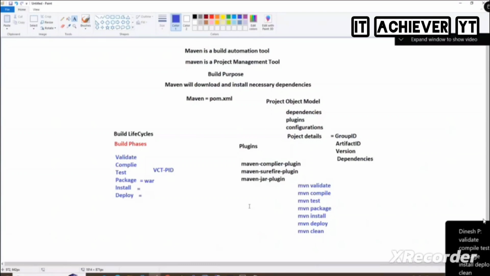And there is nothing technical. Run the commands and keep quiet. That's it. It will do everything for you. Nothing you need to do here. The only important thing here in Maven is the pom file. Which file is that? The pom.xml file.